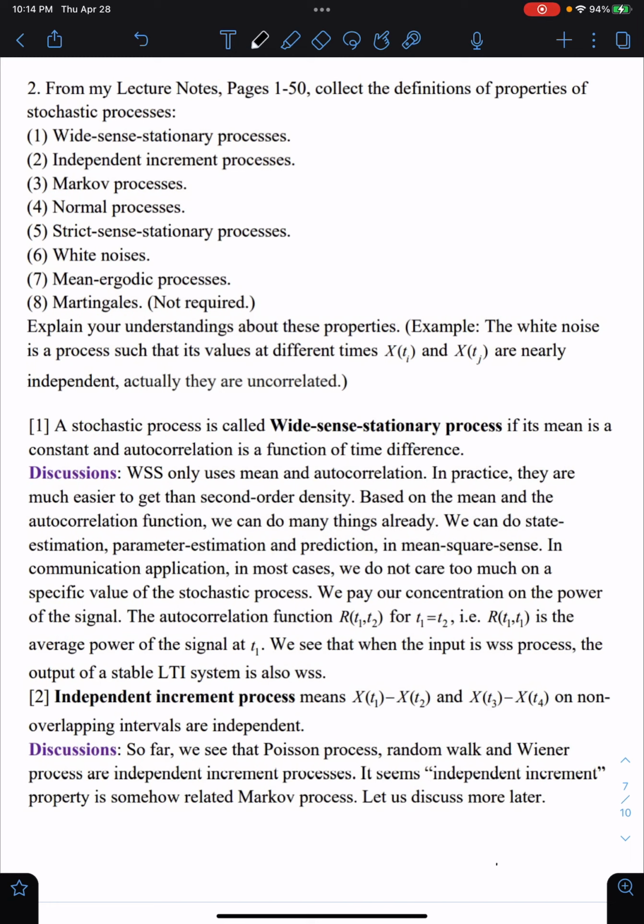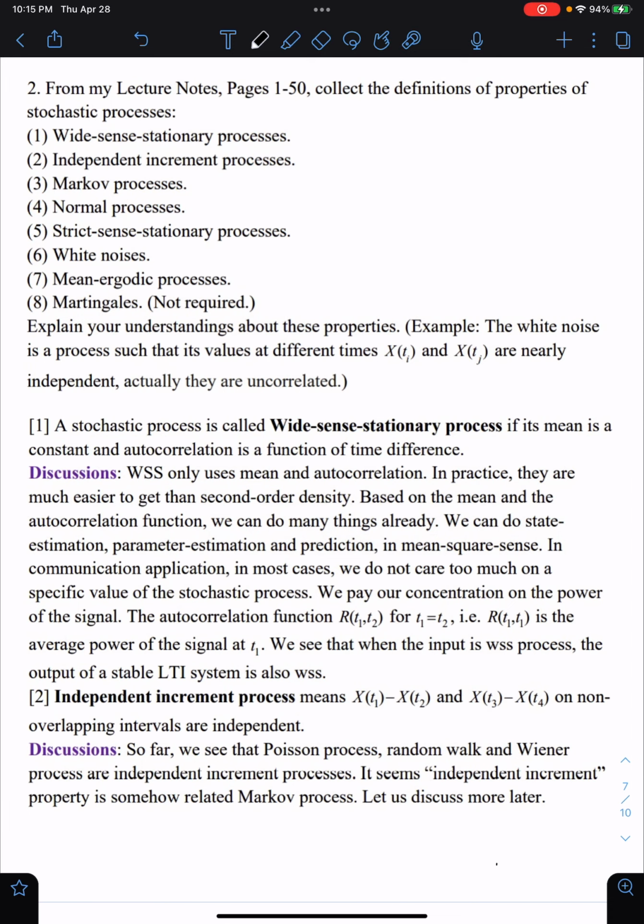Question 2 on homework 10. In question 2, we need to write the proper definitions and properties of stochastic processes. First is wide-sense stationary process, second is independent increment process, and third is Markov process. The fourth is normal process, the fifth is strict stationary process, the sixth is white noise, the seventh is mean ergodic processes, and number 8 is martingales.